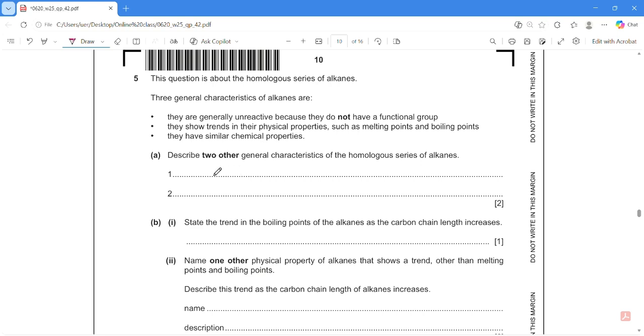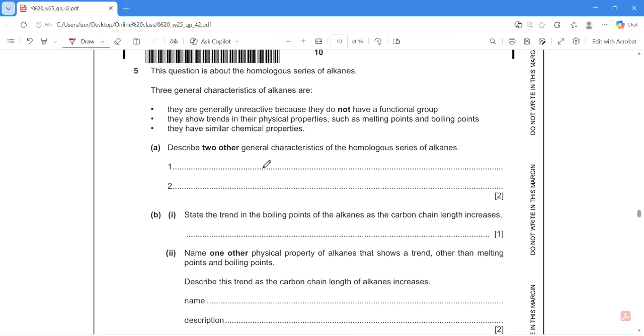Okay, question 5. Describe 2 general characteristics of homologous series of alkanes. Okay, so first one, they have the same general formula. Okay, second, we can use the same method to prepare them. Okay, so same preparation method.